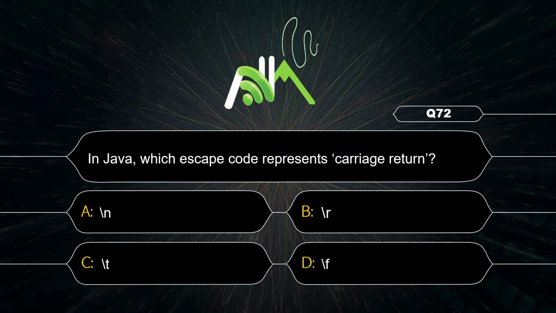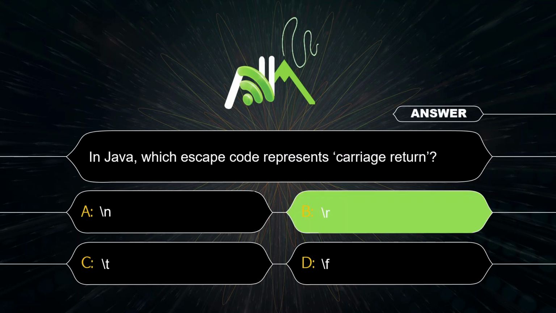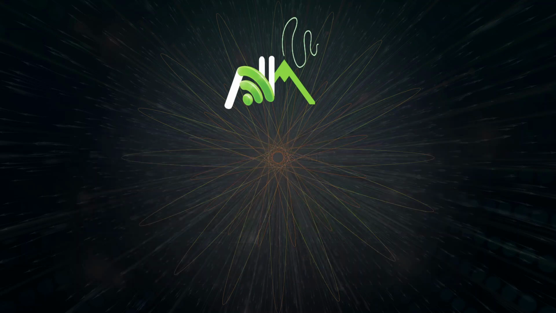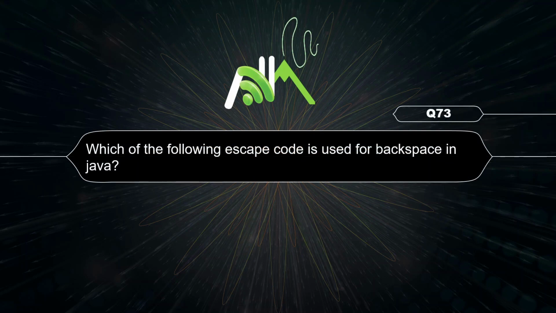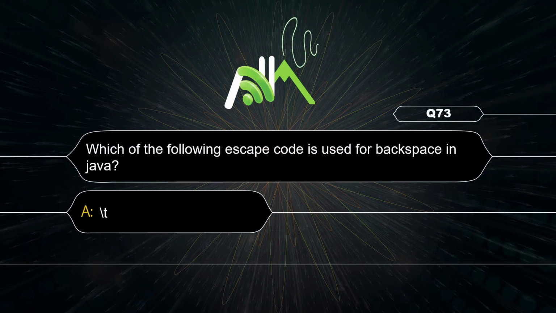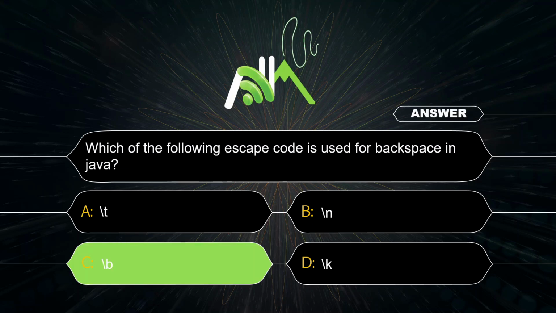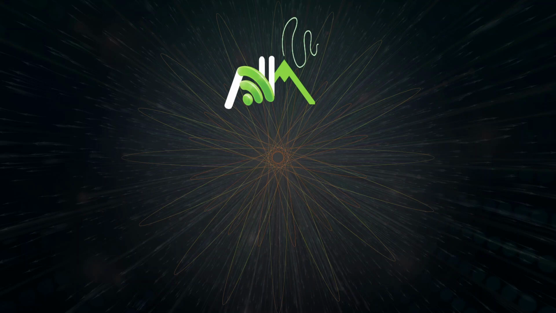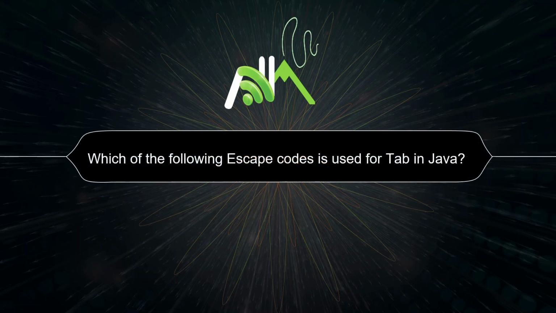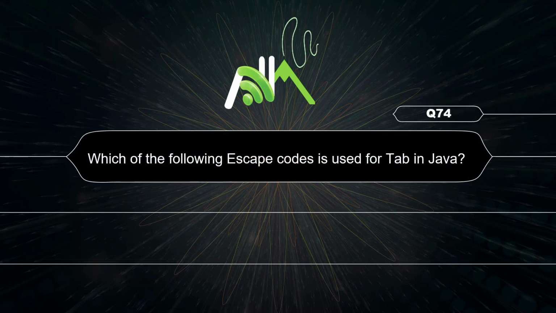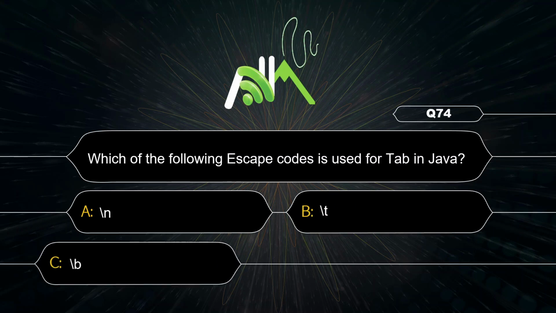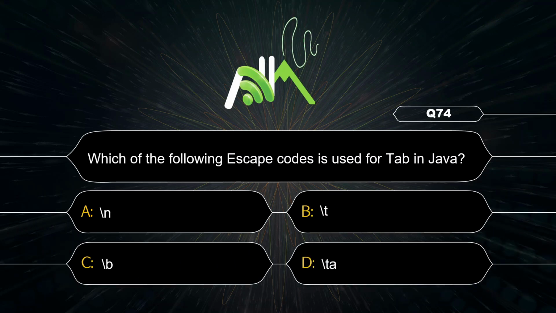For carriage return, it is \r. For backspace \b. For tab \t.